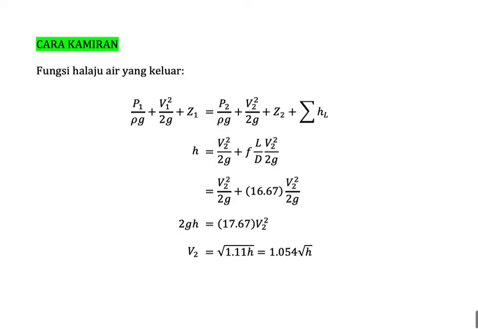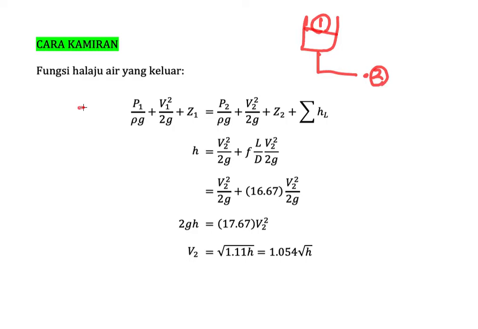Now I would like to show you how to use the idea of integration to solve these problems. First, again, I hope you could imagine a tank here. We have water flowing from point number 1 to point number 2 here, and then we could develop a Bernoulli equation.